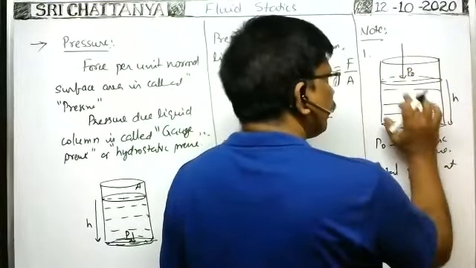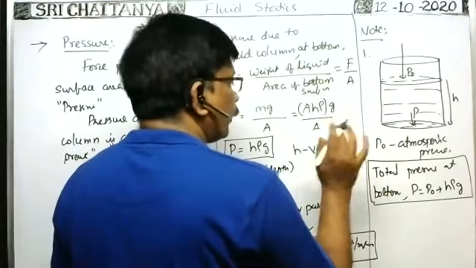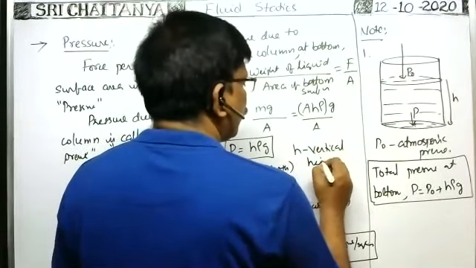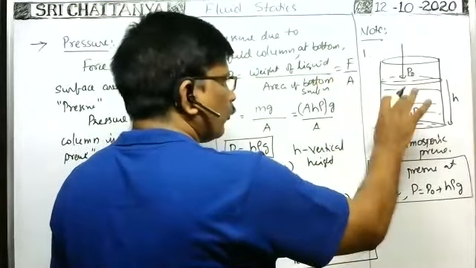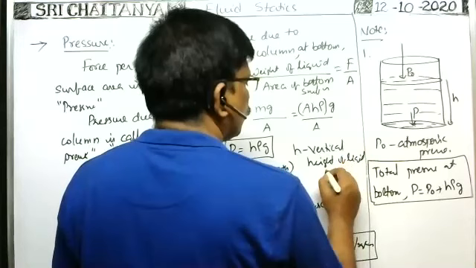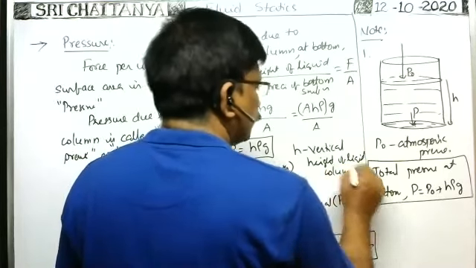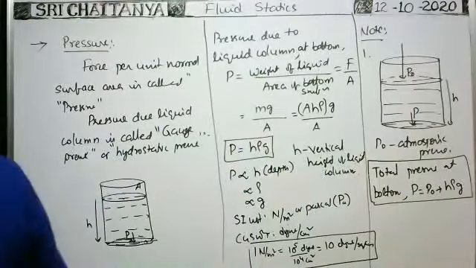Where H is the vertical height of the liquid column only. That is very, very important. Due to the vertical height of the liquid column only, pressure acts at this point. Okay, now based on this concept,